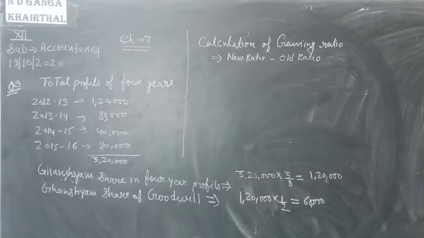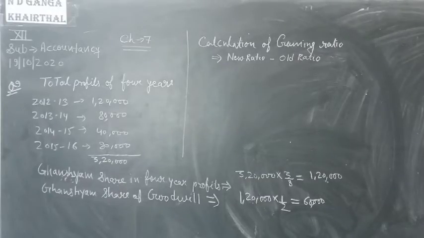Okay, calculation of gaining ratio, new ratio minus old ratio. Clear? So Ram's gaining share is nil, Vrinda's gaining share is 3/8.